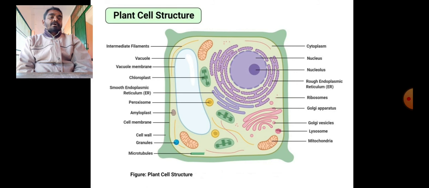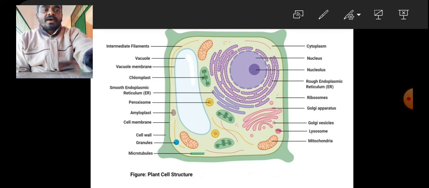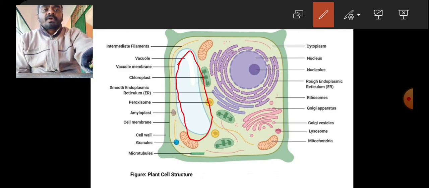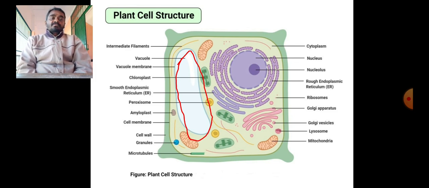You take a copy and use color pencils, draw it, and repeatedly draw it. Here, one of the parts you see is the vacuole I was talking about, which is found only in plant cells, larger in size. This vacuole is very huge in structure. That's the reason that when a big log of wood from a big tree falls in water, it floats.